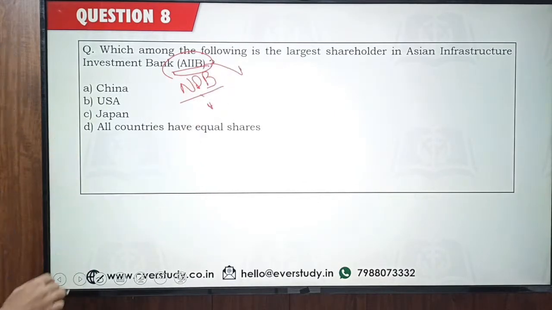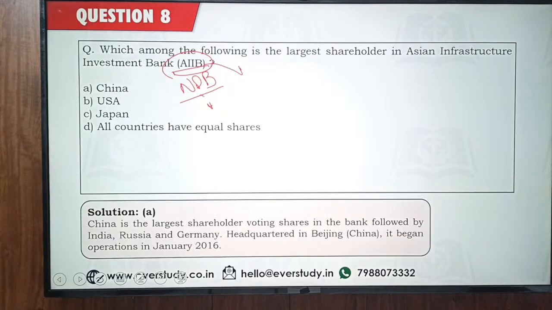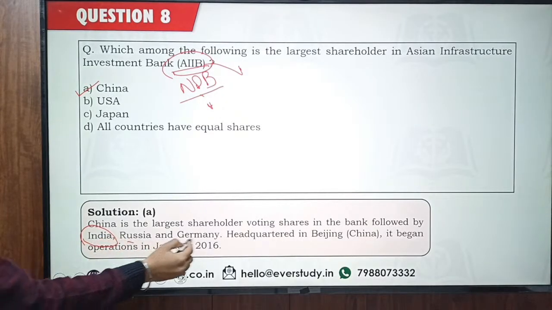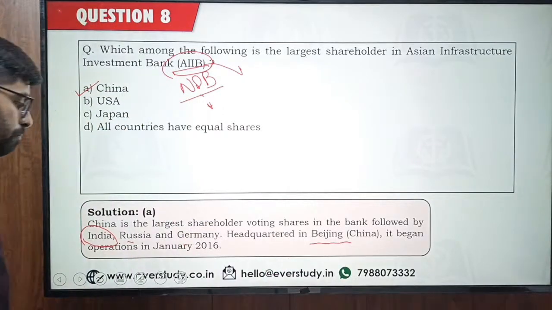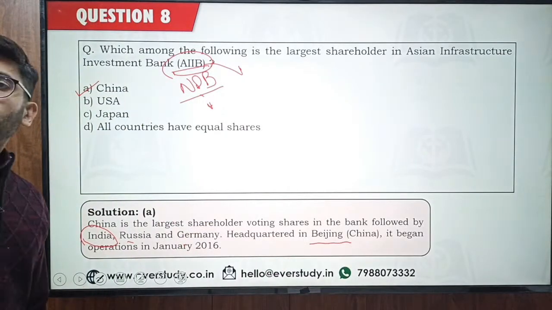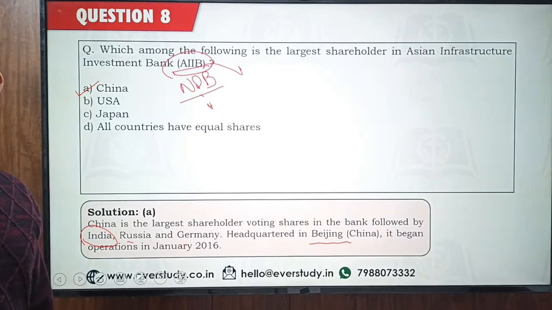AIIB another new bank. लार्जेस्ट शेयर होल्डिंग इसके अंदर है चाइना की. आंसर इज ऑप्शन नंबर ए. उसके बाद आपके पास आता है इंडिया, followed by India, China followed by India, and then Russia and Germany. इसके हेडक्वार्टर आपके बीजिंग में है. बीजिंग, चाइना. Yes, Ashoka ने सही बताया. Kiran, Lokesh, you are also right. So headquarter is going to be in China.